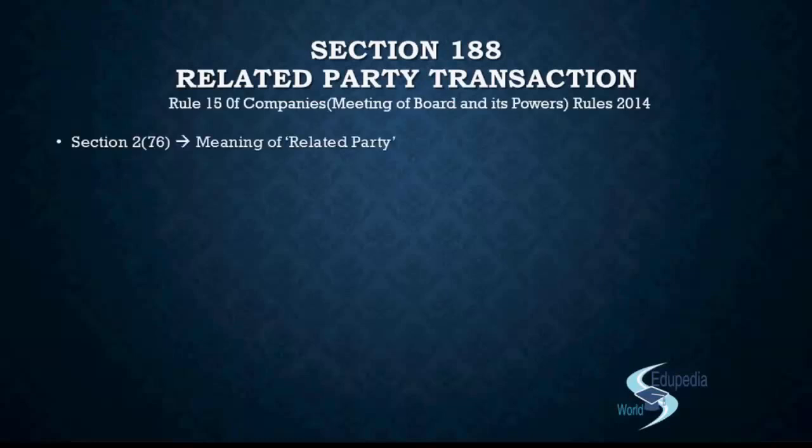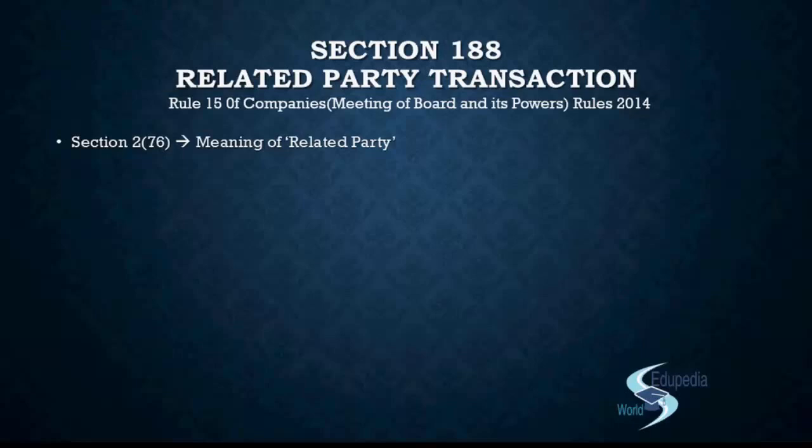We have seen that the definition of related parties is covered under section 2 clause 76. The meaning includes, if we go by the shortcut, director, KMP, firm, private company, public company, body corporate in general. When you talk about director, it is the director and their relative, KMP or their relative, a firm in which the director, the manager or a relative is a partner, a private company in which the director or manager is a member or director, because ultimately they are generally the same people.